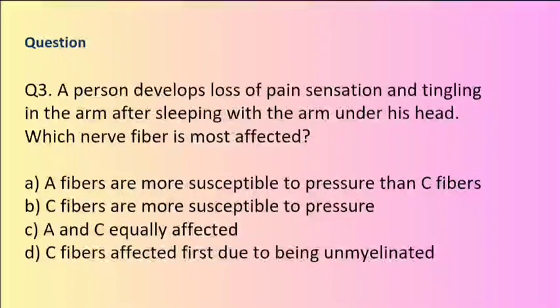A. A fibers are more susceptible to pressure than C fibers. B. C fibers are more susceptible to pressure. C. A and C equally affected. D. C fibers affected first due to being unmyelinated.